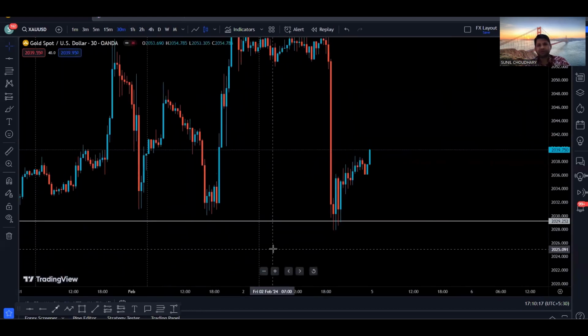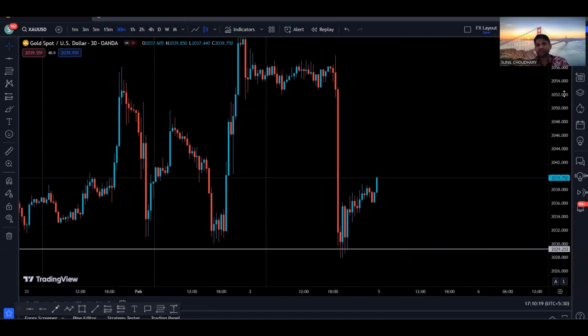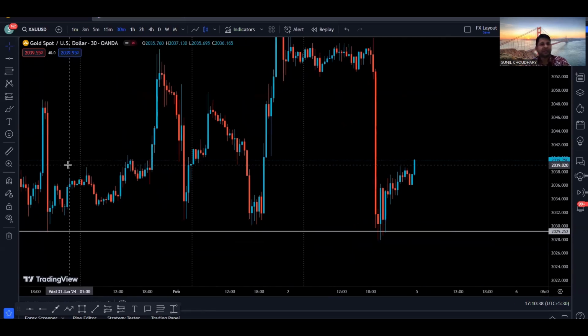Now on the 30-minute time frame, if we mark, so we can see basically we made this big move to the downside, and this is already a strong level because we have multiple, or basically, the price found support multiple times in this area. So this time as well we found support here. Now let's also try to find out where are the immediate levels, where are the immediate support and resistance.